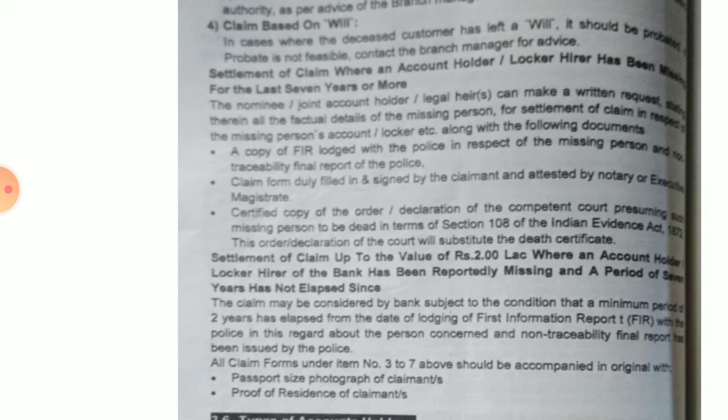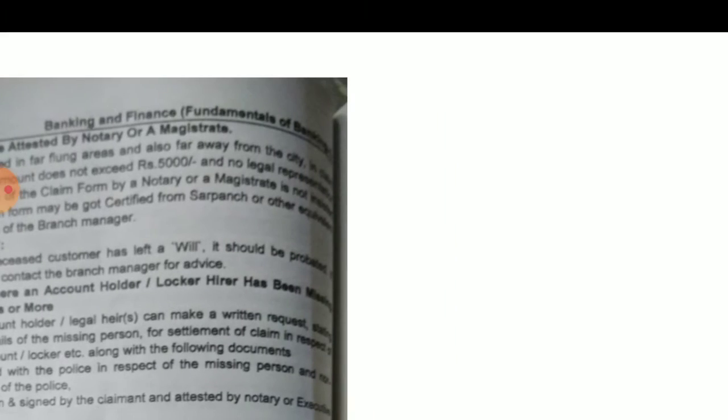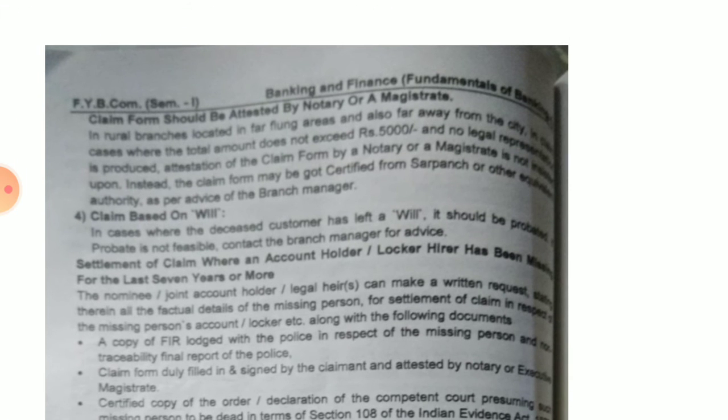So all these details he should give, only then he will receive a claim deposit claim. Then the claim form should be attached by the notary or magistrate. Now this claim form, if the total amount does not exceed 5,000, then the legal representation procedure will not apply. But if it is more, then they have to take it from the notary or magistrate.